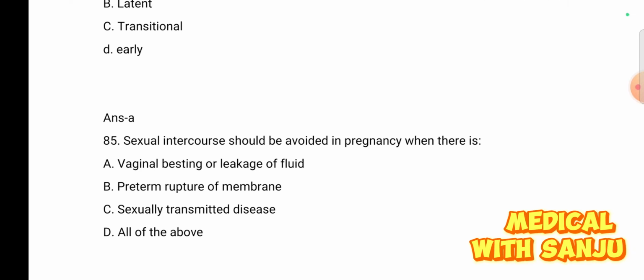Question number 85. Sexual intercourse should be avoided in pregnancy when there is option A, vaginal bleeding or leaking of fluid, option B, preterm rupture of membrane, option C, sexually transmitted disease, and option D, all of the above. Option D, all of the above.